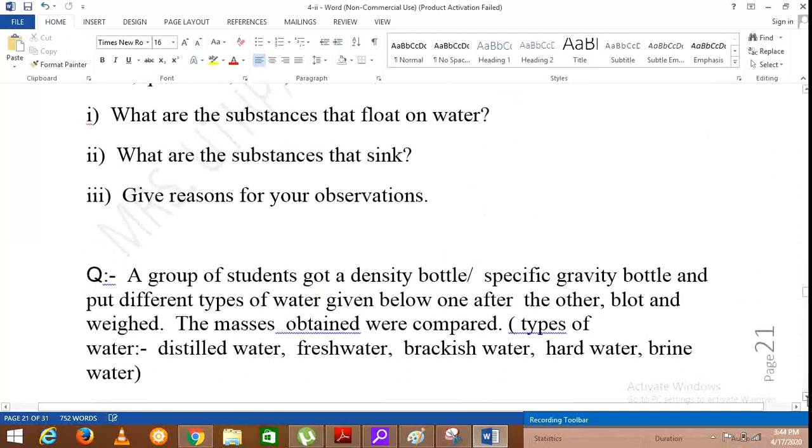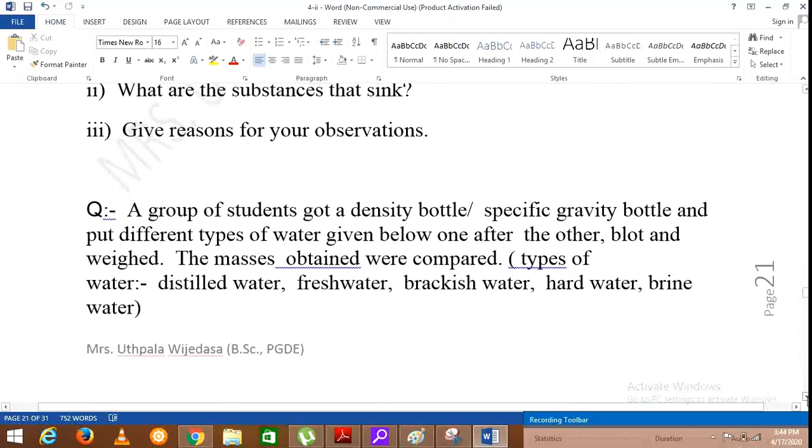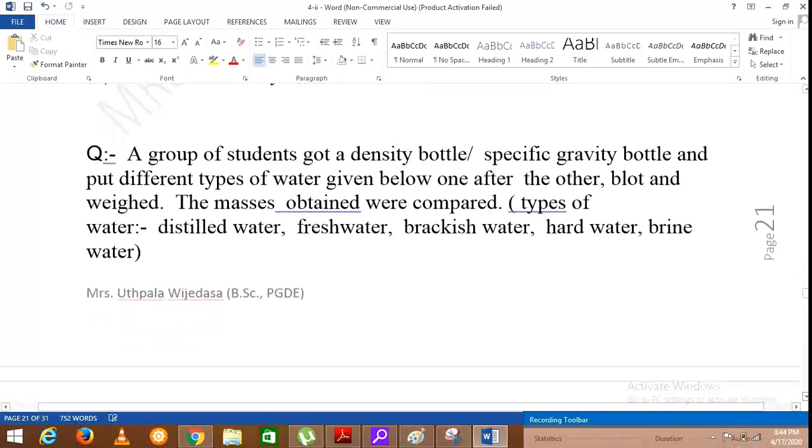Then another activity. A group of students got a density bottle or a specific gravity bottle and put different types of water given below one after the other. After that, it is blotted and weighed. The masses obtained were compared. So you will be able to observe what this density bottle is.